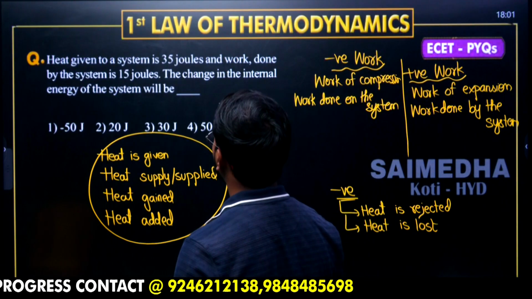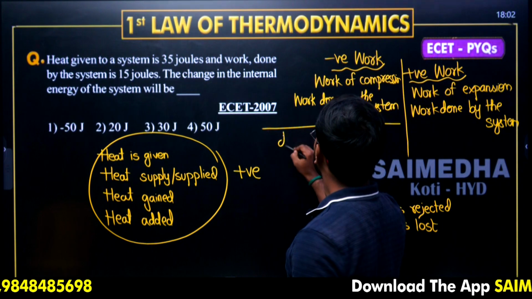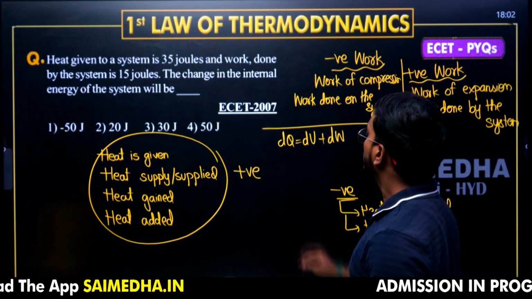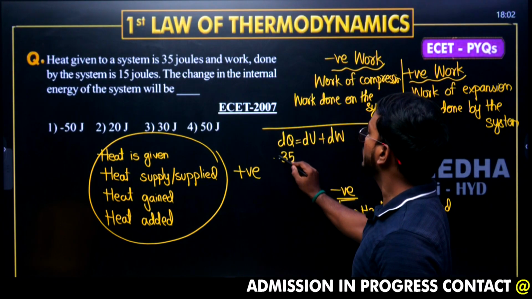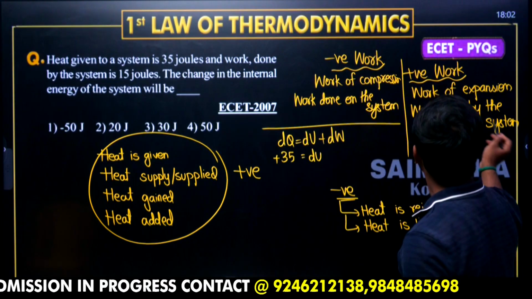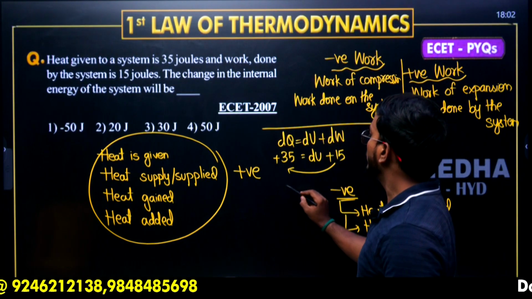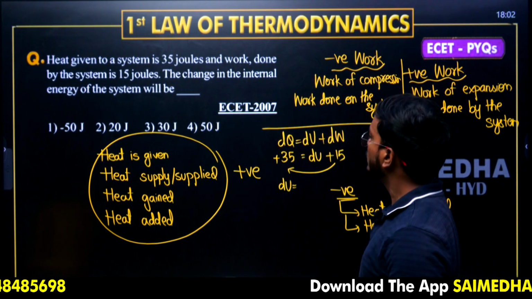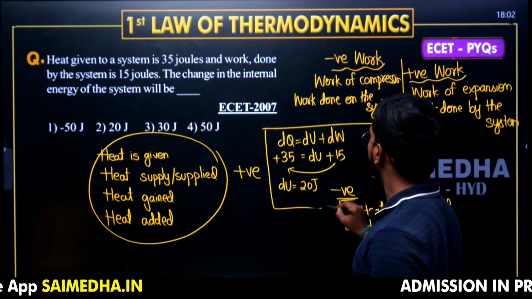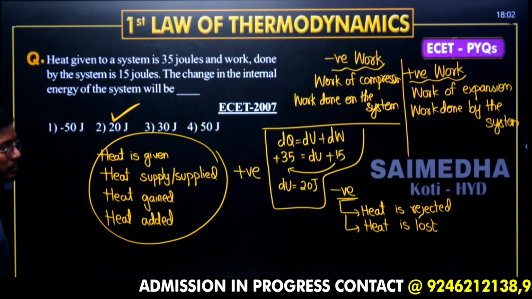The question is very simple here. Heat given, that is positive. You know the formula, dQ, heat, is equal to internal energy plus work energy. So heat is given, so heat is positive here, plus 35 is equal to dU plus work. Work done by the system is positive, that is 15 joules. So dU equals 35 minus 15, which is 20 joules. This is your final answer. Go through it. 20 joules is the correct answer.